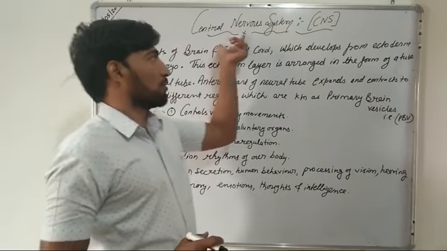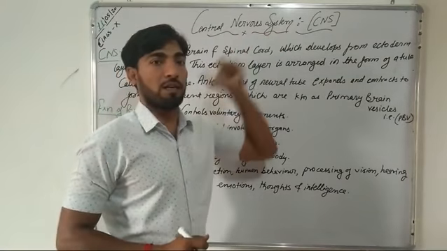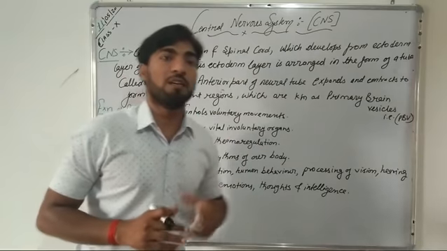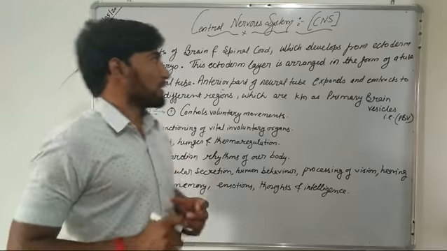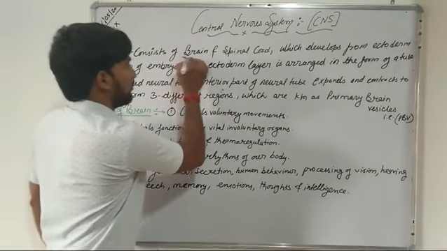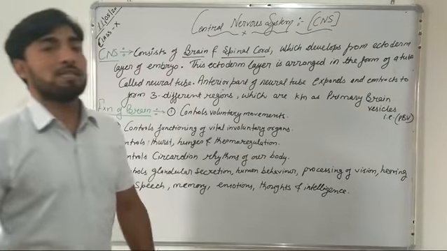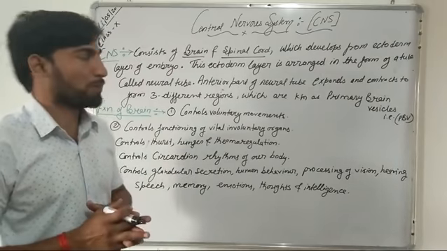Today we will study about the CNS, that is central nervous system. Now what is this central nervous system? Usually in case of human beings, this central nervous system consists of brain and spinal cord. So in this section basically we study about the brain and spinal cord.